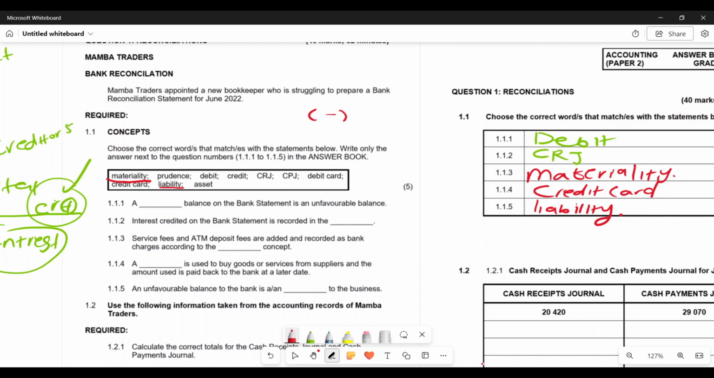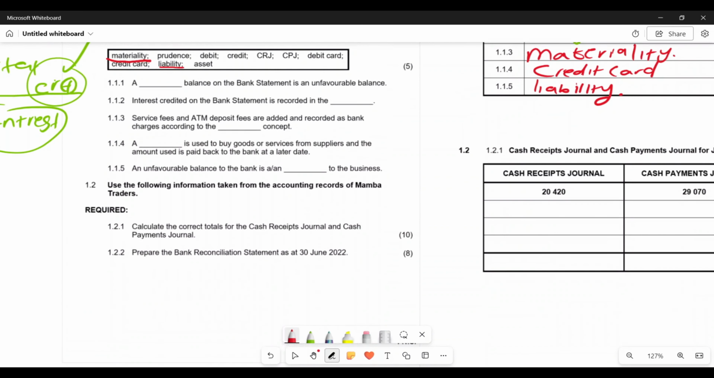Now, let us move on to the next question, 1.2. Now, use the following information taken from the account records of Member Traders.